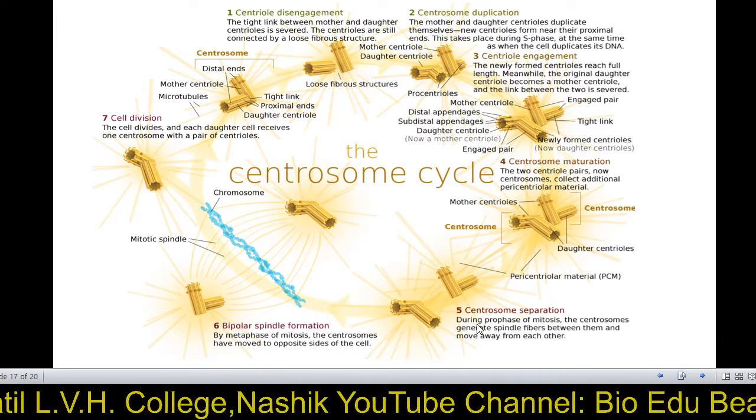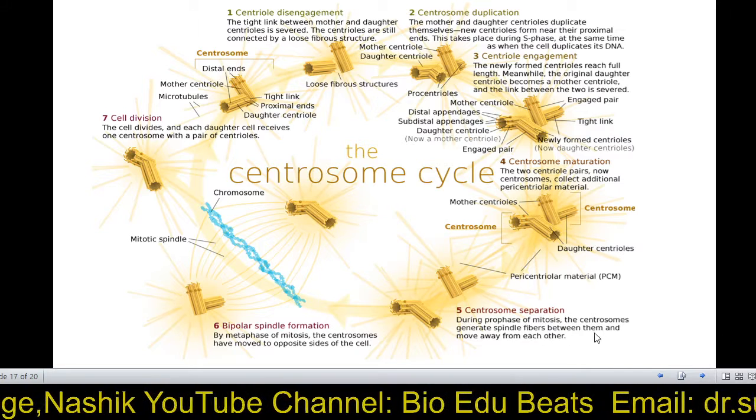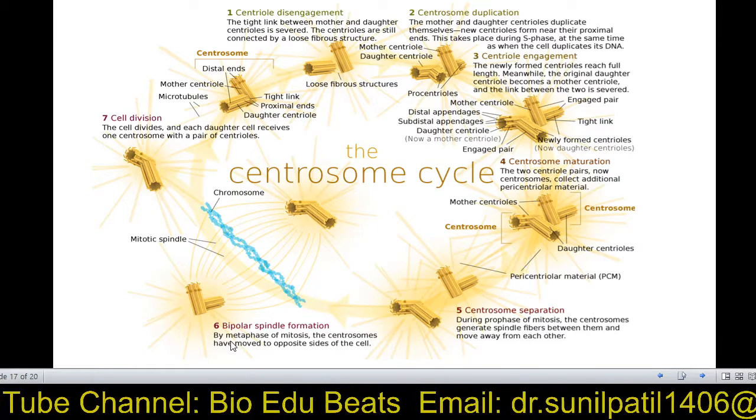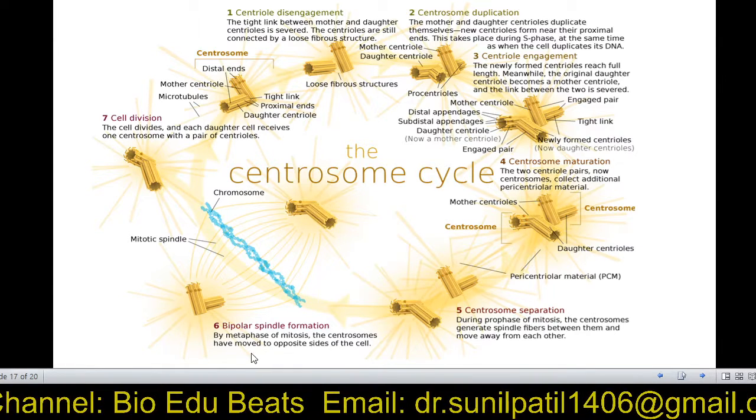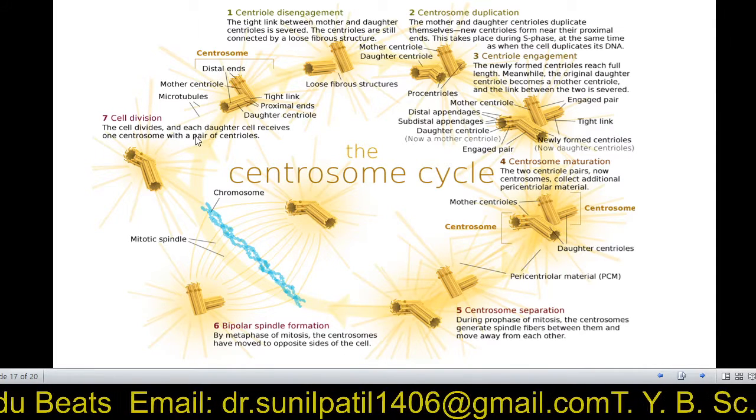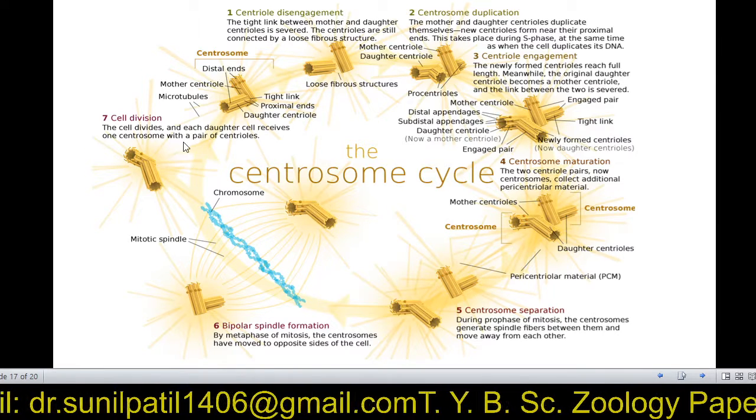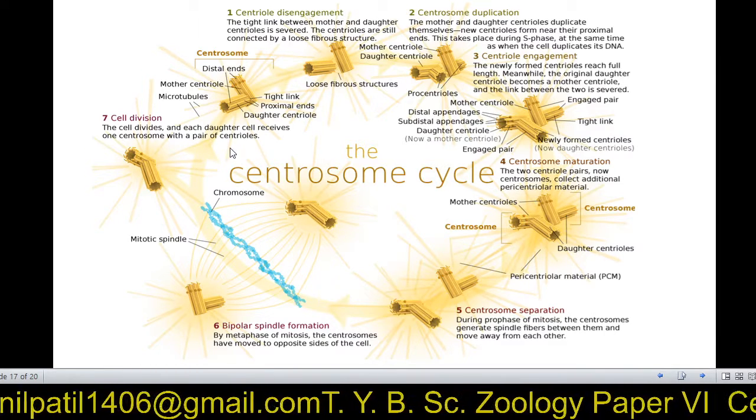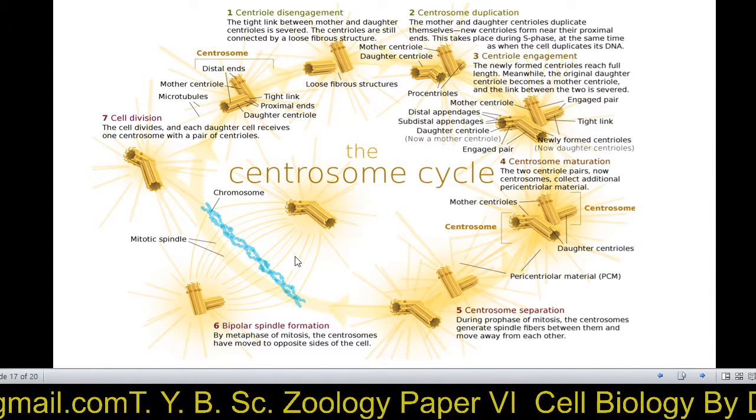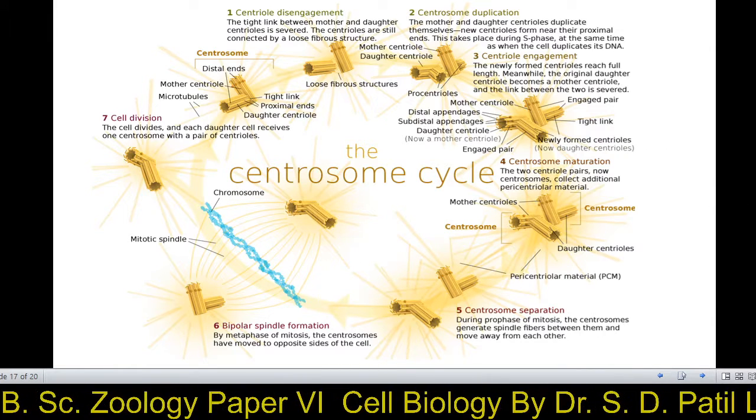The centrosome gets separated during prophase, the first stage of mitosis. The centrosome generates spindle fibers between them and they move away from each other in the prophase. Then by metaphase, the centrosomes have moved to the opposite side of the cell. Then the cell divides. Each daughter cell receives a centrosome with a pair of centrioles. Then the cycle is repeated again. So this is about the role of the centriole and how it is duplicated.